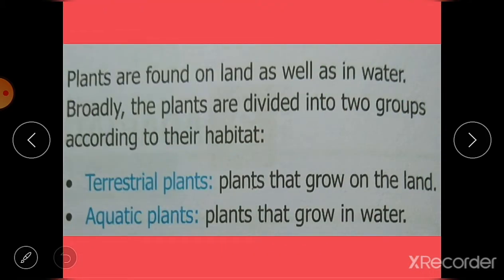Now plants are found on land as well as in water, and according to their habitats, we have divided these plants into two groups, that is terrestrial plants and aquatic plants. Terrestrial plants are the plants that grow on the land, and aquatic plants are the plants that grow in water.